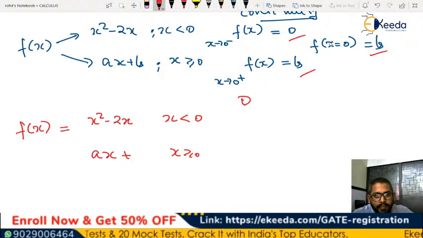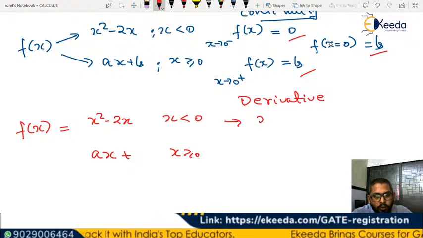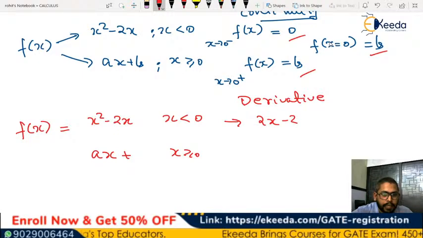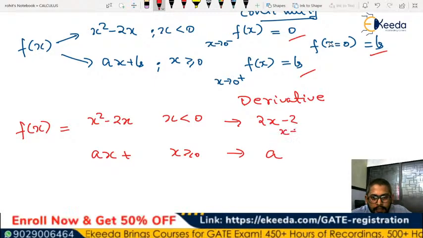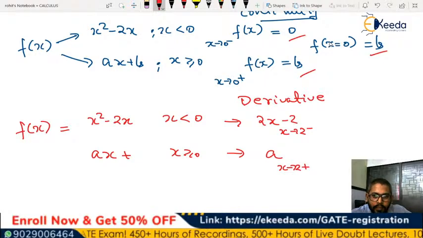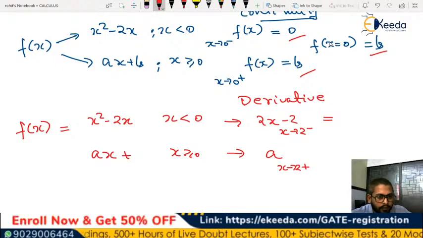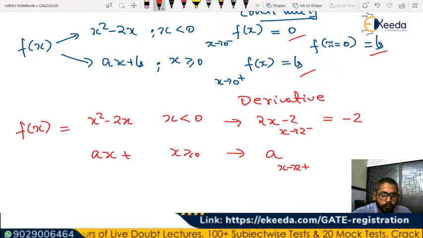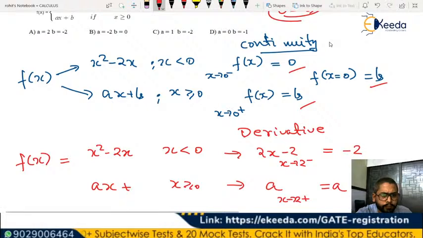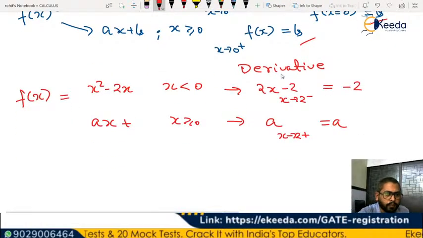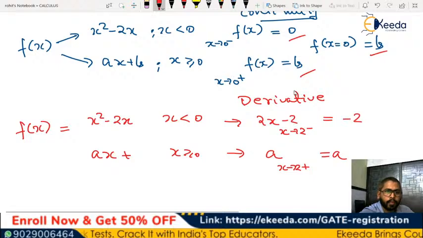So the derivative in this case is 2x minus 2 and in this case it is a, and we have to check the left hand limit and the right hand limit at x tends to 0. For 0 minus this is going to be how much? Minus 2, and this is a. So this a is going to be minus 2.